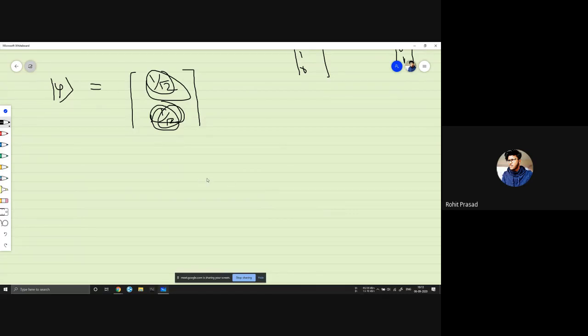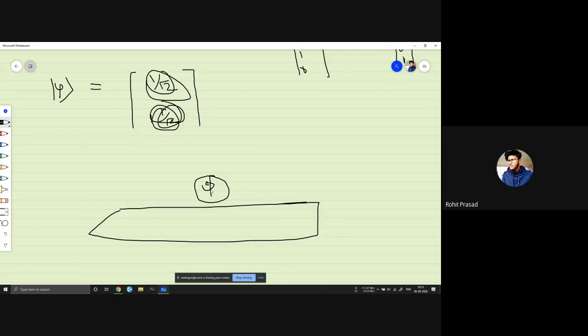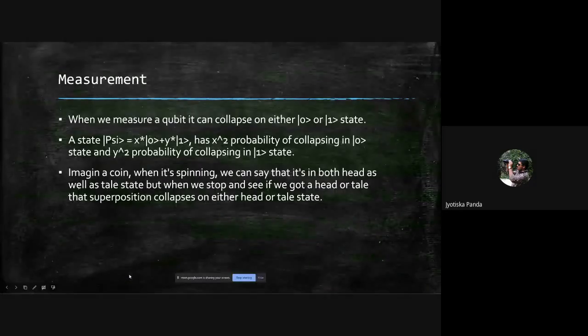Imagine a coin spinning on a table. If I ask you, is it a head or tail, what will you say? Just unmute yourself and tell, is it head or tail? We can see it after the measurement.